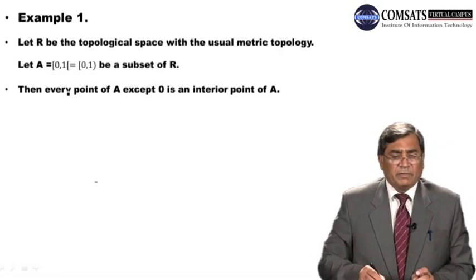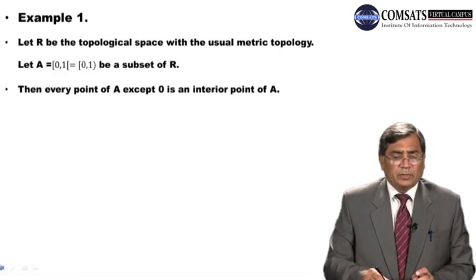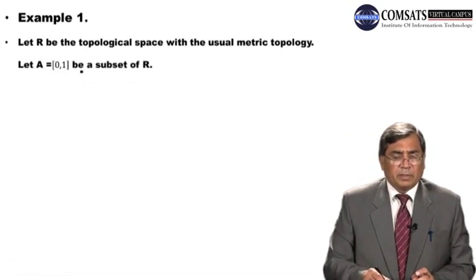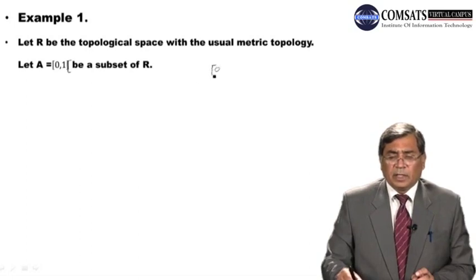Dear students, I would like to make a correction over here. This is a bracket, this one. This is 0 closed and 1 open. This 0 closed and 1 open can also be written as 0 closed and 1 open with this bracket or with this bracket.